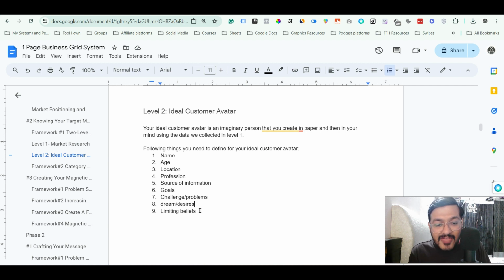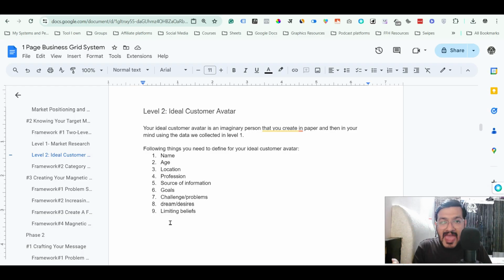Now the last element of this thing is limiting beliefs. Okay, limiting beliefs are also very important, because when you know limiting beliefs, you are actually able to address all the things that are stopping them. Limiting beliefs are some mental thoughts, mental beliefs that they have, and because of that they are not acting, they are stuck. Okay, and when you know these limiting beliefs, you can talk about them, you can address them, you can break those limiting beliefs, and you can actually set them into motion.